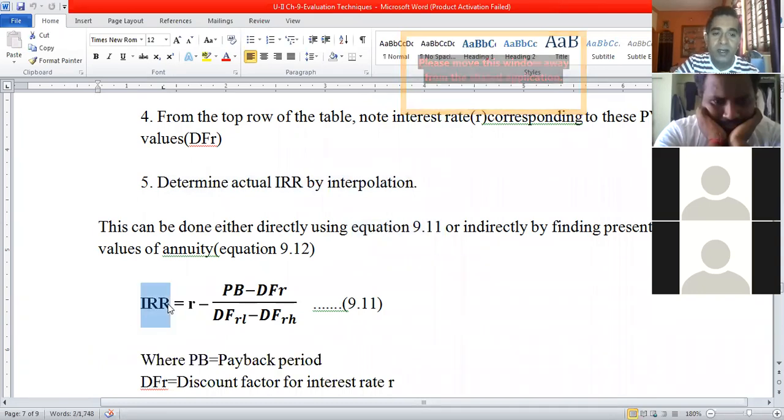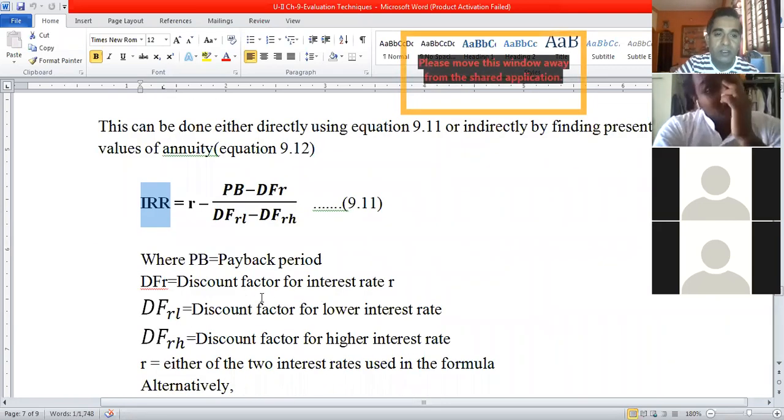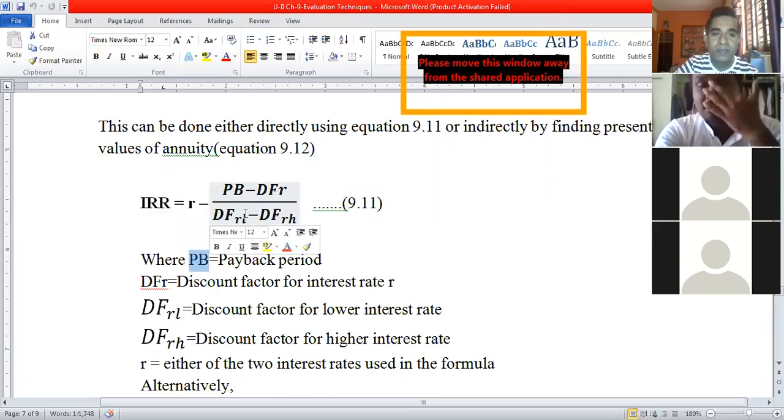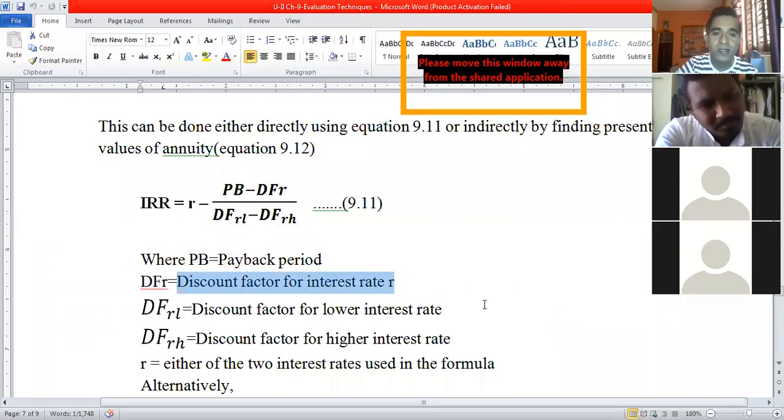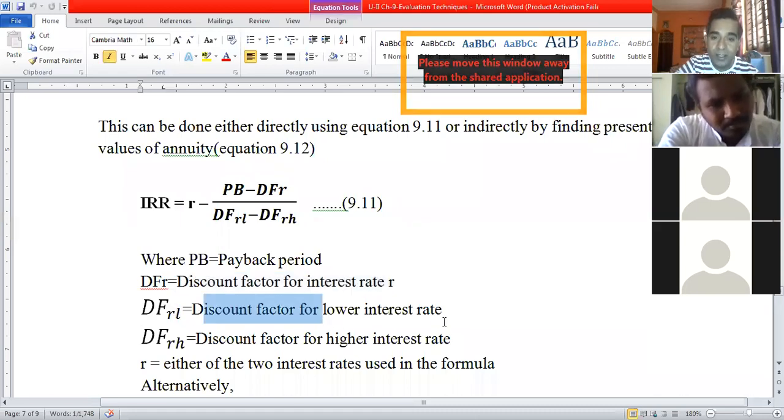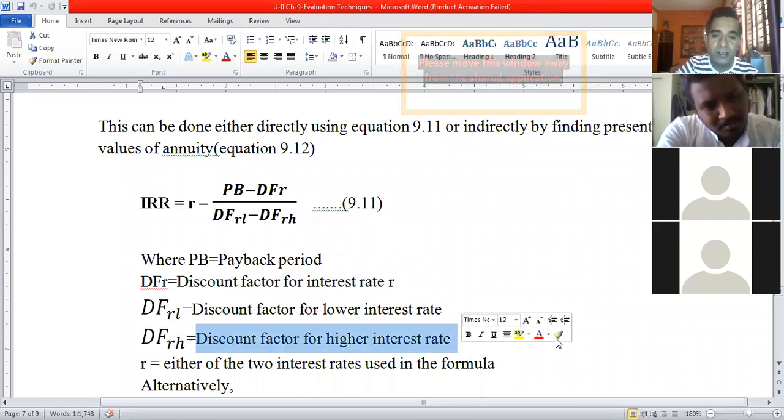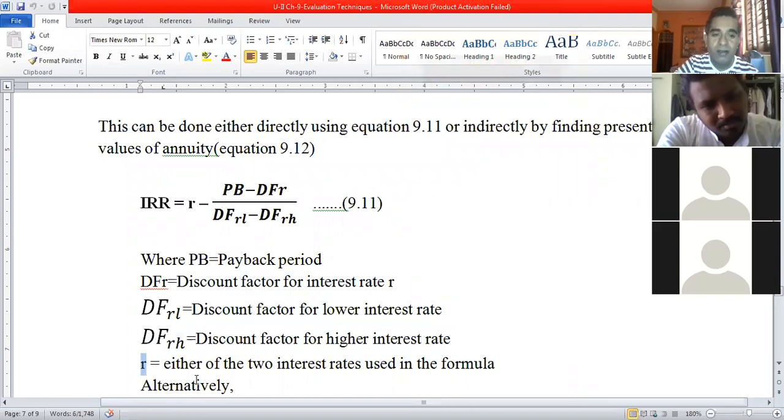IRR is equal to r minus (PB minus DFR) divided by (DFRL minus DFRH), where PB is the payback period which we have determined, DFR is the discount factor for the interest rate, DFRL is the discount factor for the lower interest rate, DFRH is the discount factor for the higher interest rate, and small r is either of the two interest rates used in the formula.